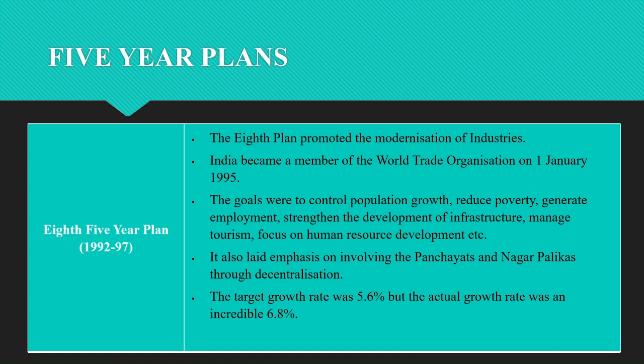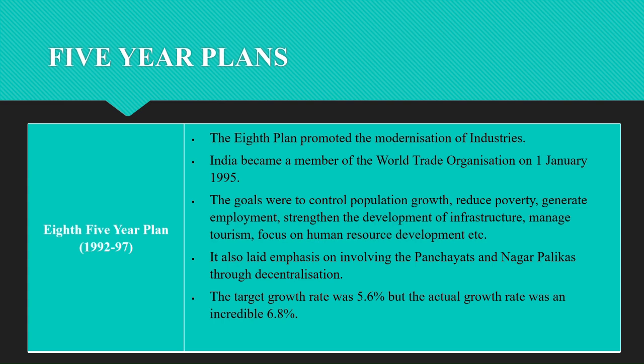So next one is 8th 5-year plan. Its duration was 1992 to 1997 under the leadership of P.V. Narasimha Rao. In this plan, the top priority was given to the development of human resources. As you know, that is employment, education and public health. During this plan, Narasimha Rao government launched a new economic policy of India.